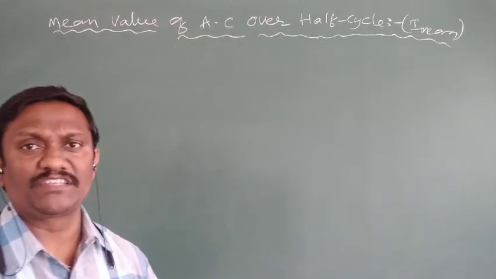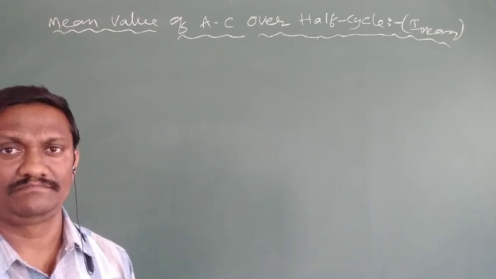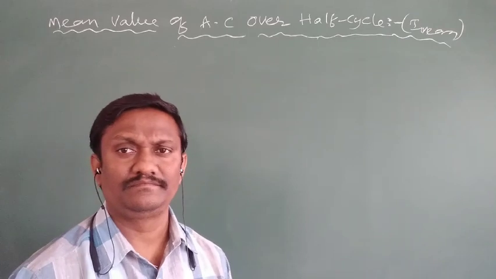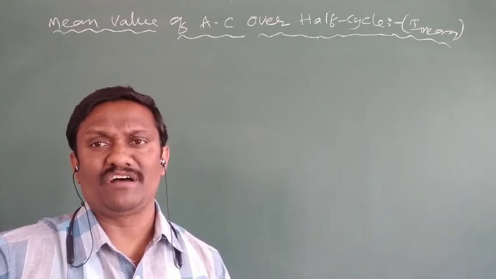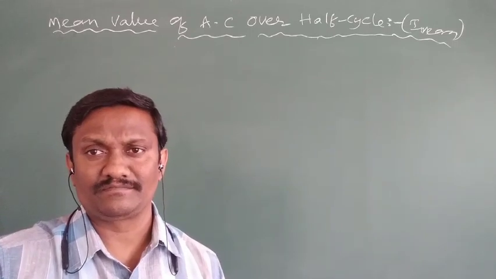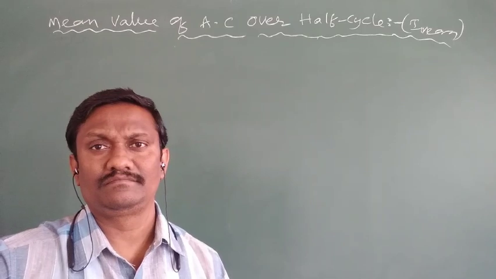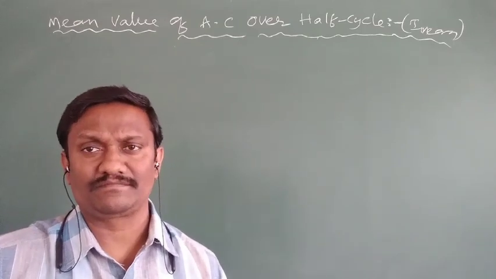Now we have to calculate the mean value of AC over a positive half cycle or negative half cycle. Generally, what is the definition of mean? The sum of all values divided by the number of values. The sum of all currents divided by the number of currents becomes the mean value. That is the general definition of the mean value of AC.